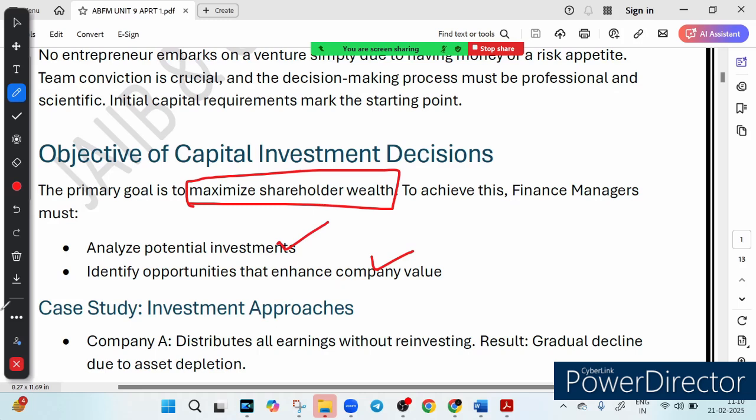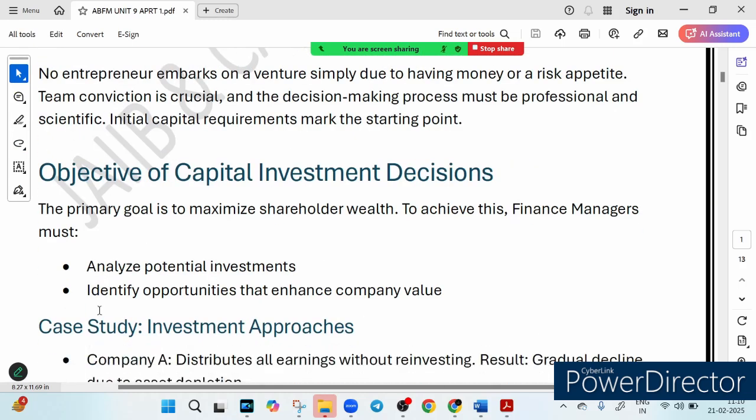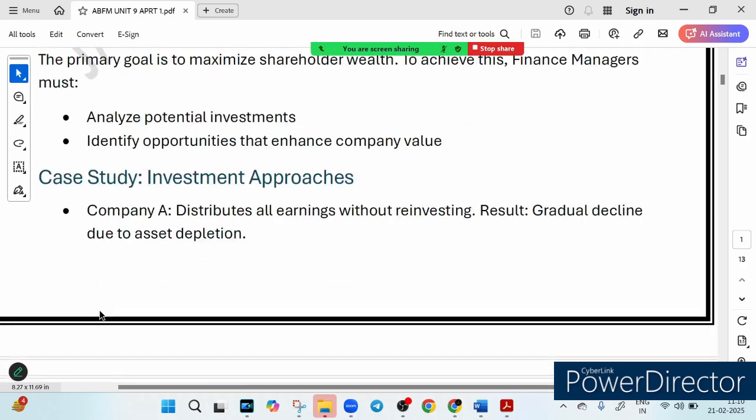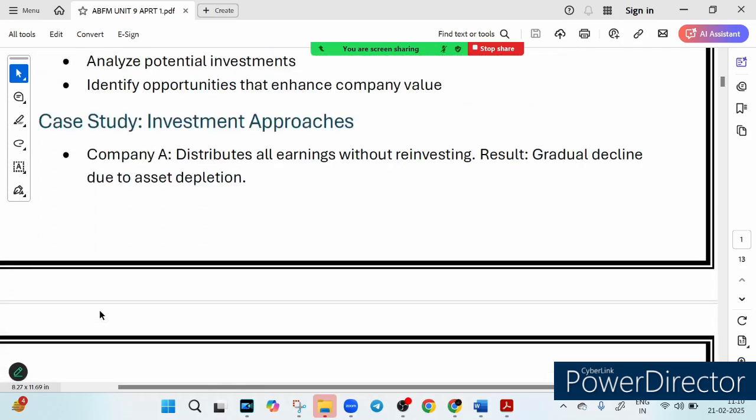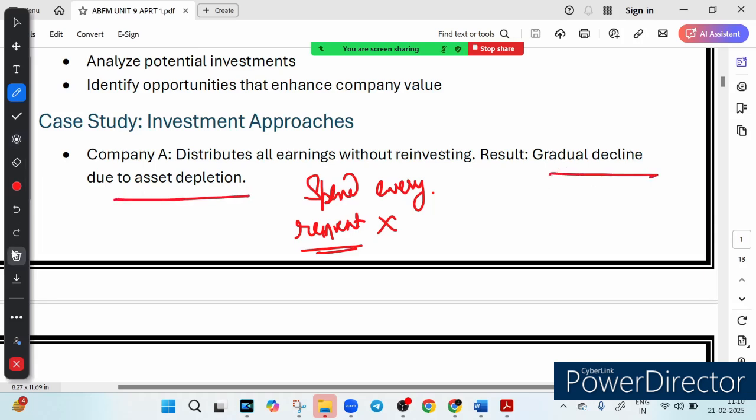So here is a case study which is provided before you. I think now it is clear why we need to have the capital investment decision. The main goal is to maximize shareholder wealth, to analyze potential investment. Let's do one case study here. So friends, company A spends everything and reinvests nothing. It spends everything and there is no reinvestment. What happened? The business runs out of resources and slowly declines. The result is gradual decline due to asset depletion. So this is about company A.